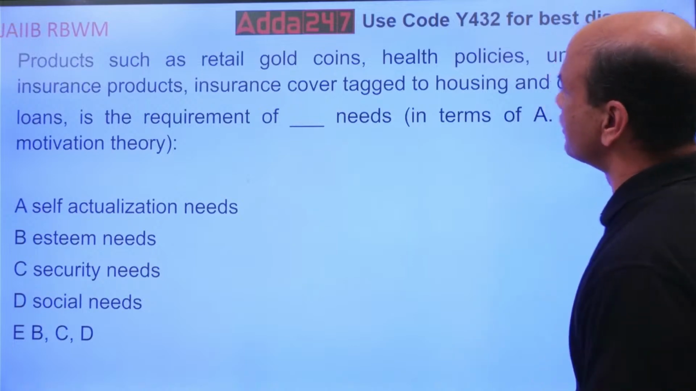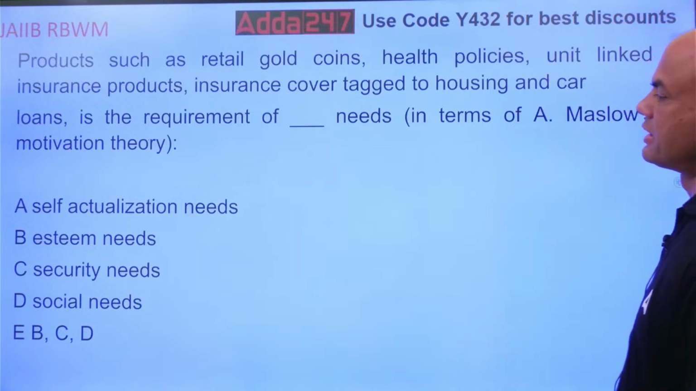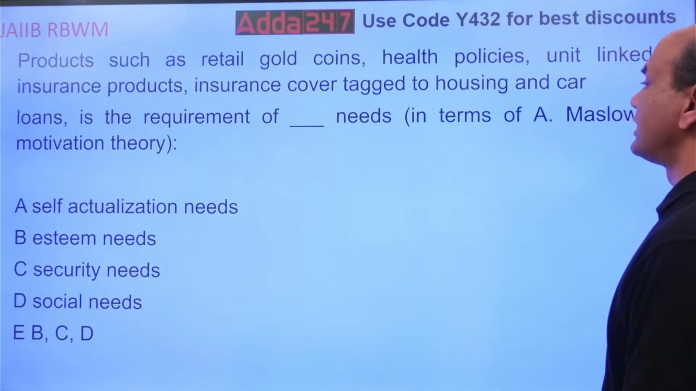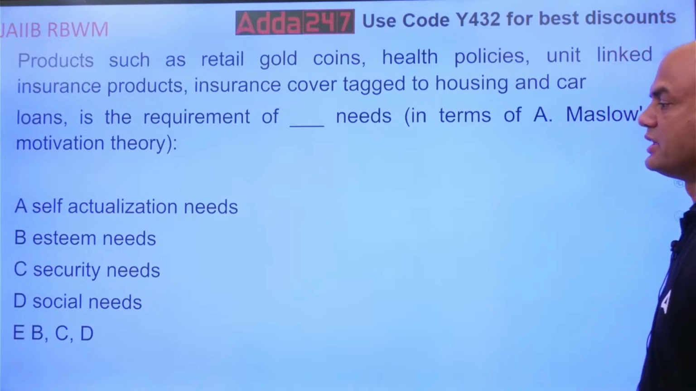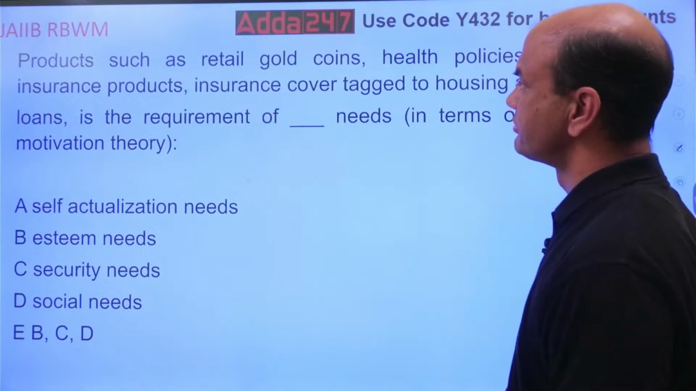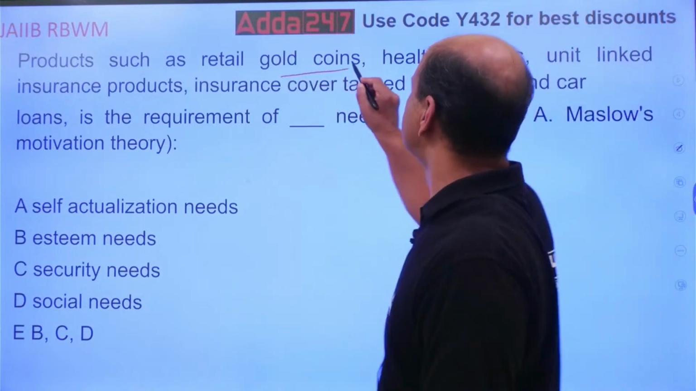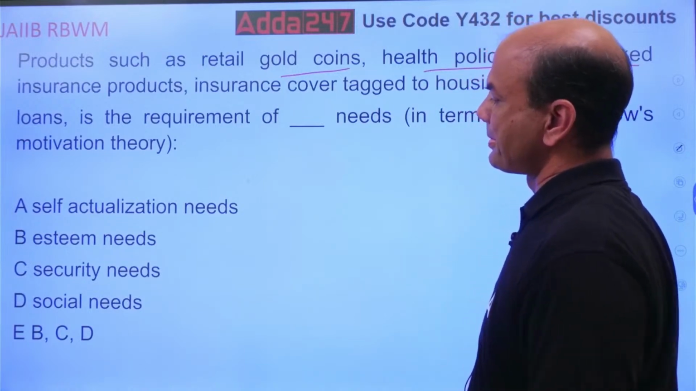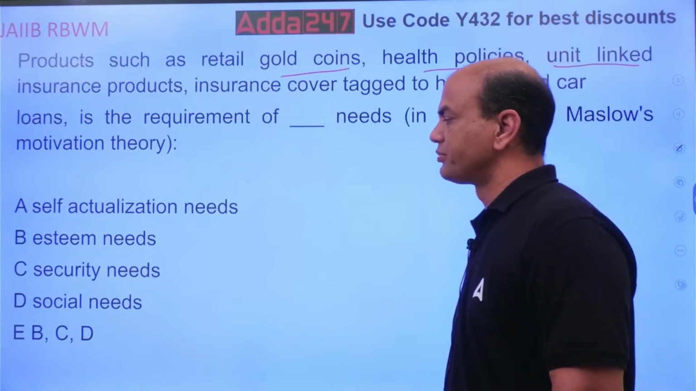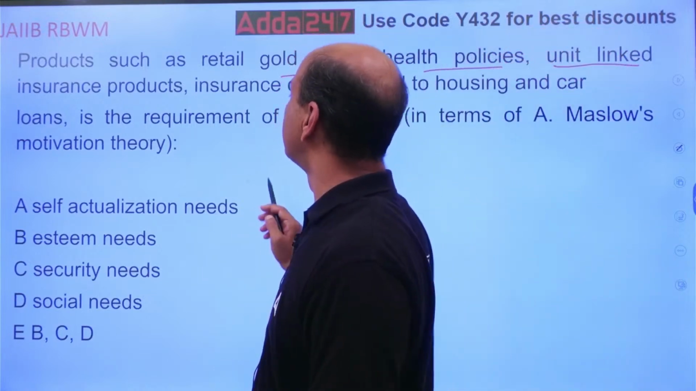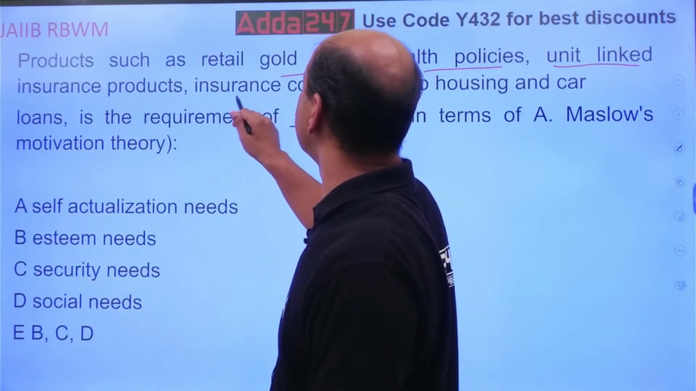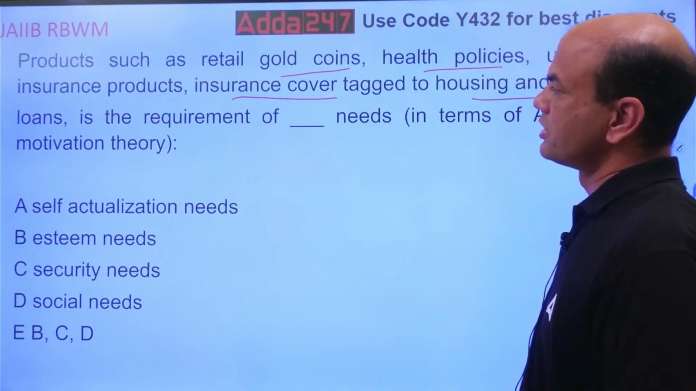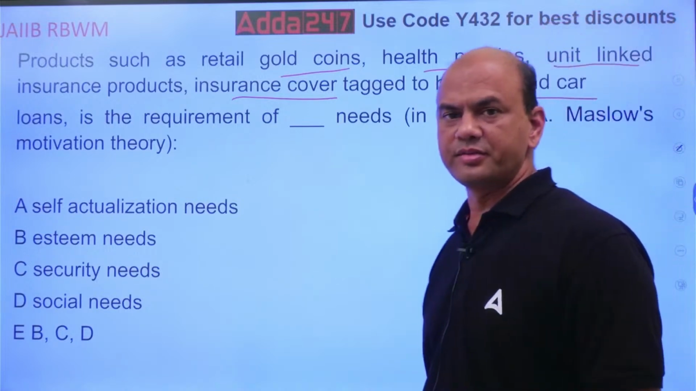Products such as retail gold coins, health policies, unit-linked insurance products, insurance cover tagged to housing and car loans is a requirement of which needs? Retail gold coins, health policies, unit-linked, ULIP. Okay? Then what? ULIP, insurance cover tagged to housing and car loans is under which category?